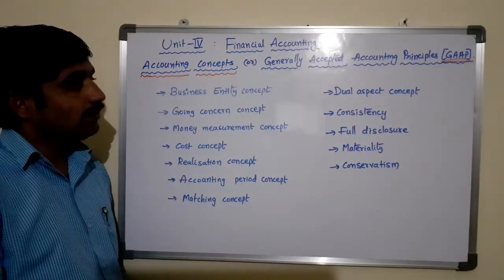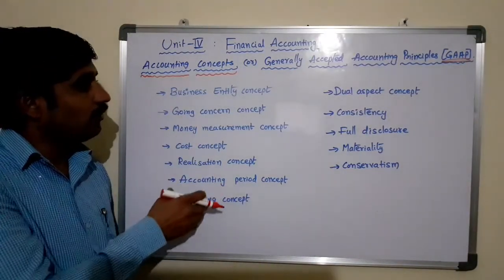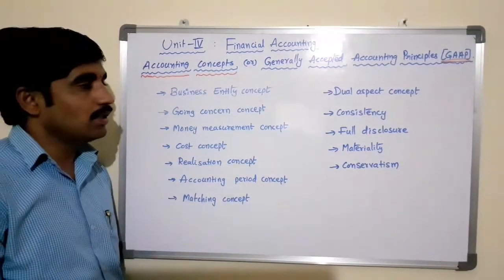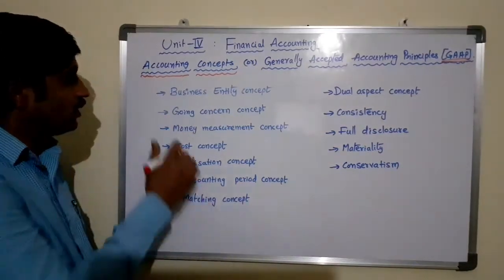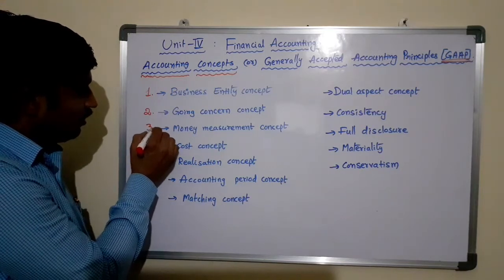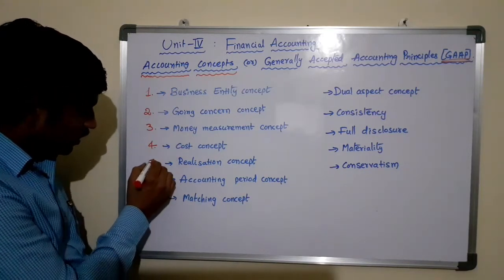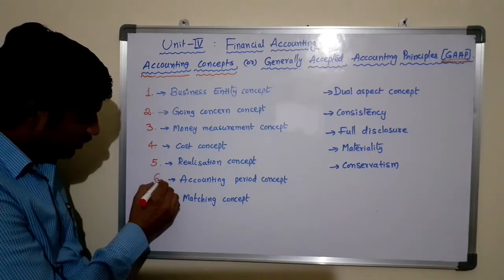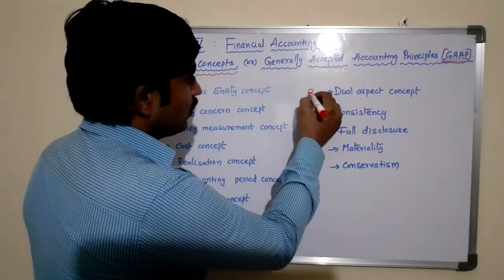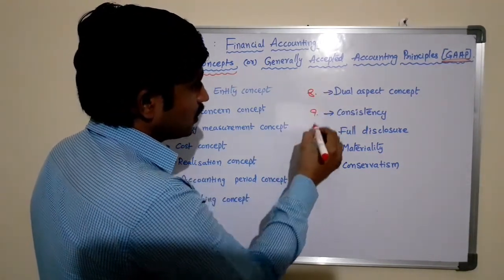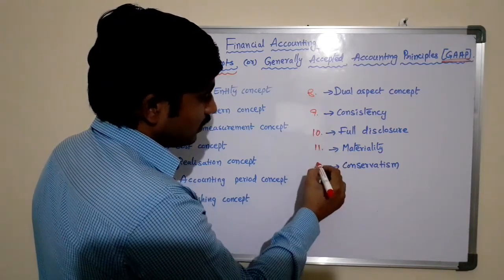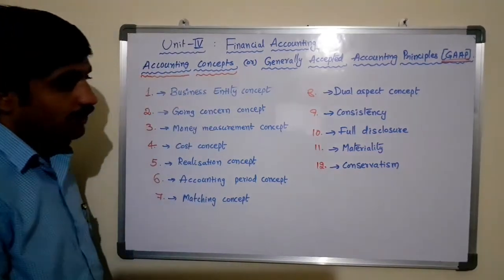There are different types of concepts that we have identified under the generally accepted accounting principles for any business while recording transactions, such as the business entity concept, going concern concept, money measurement concept, cost concept, realization concept, accounting period concept, matching concept, dual aspect concept, consistency, full disclosure, materiality and conservatism.